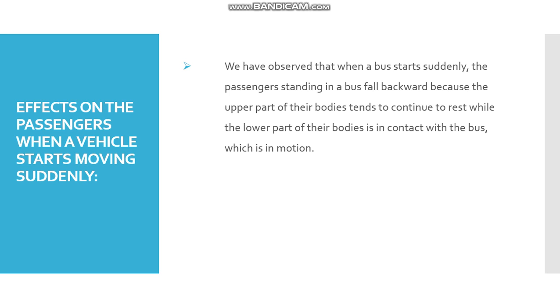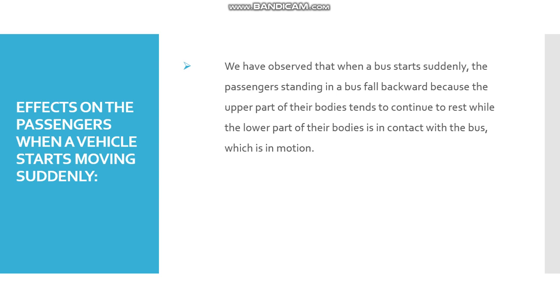First, the effect on the passengers when a vehicle starts moving suddenly. We have observed that when a bus starts suddenly, the passengers standing in the bus fall backward because the upper part of their bodies tends to continue to rest while the lower part of their body is in contact with the bus, which is in motion. Now, this is our first case.